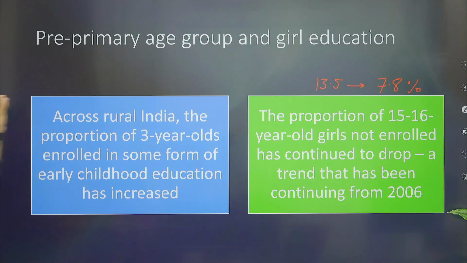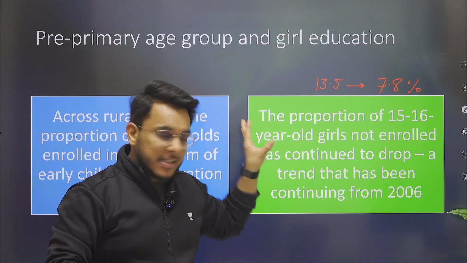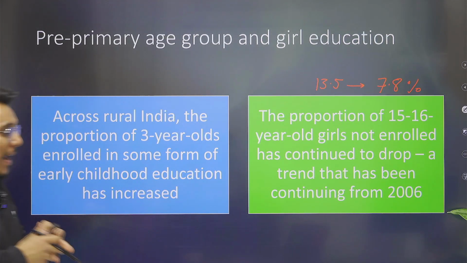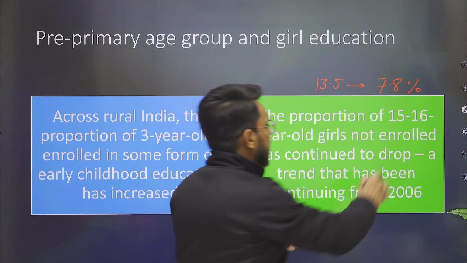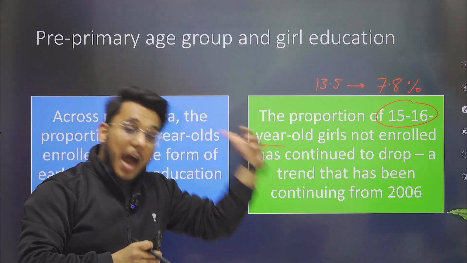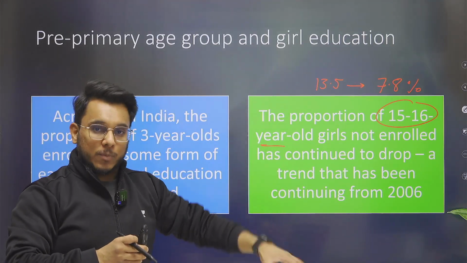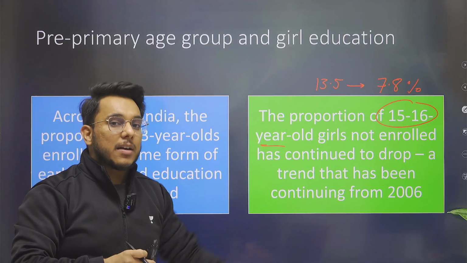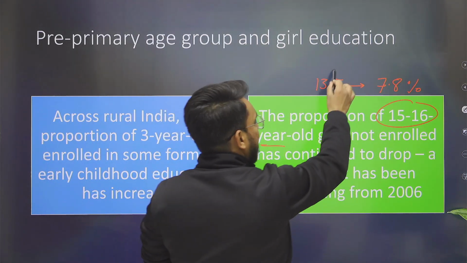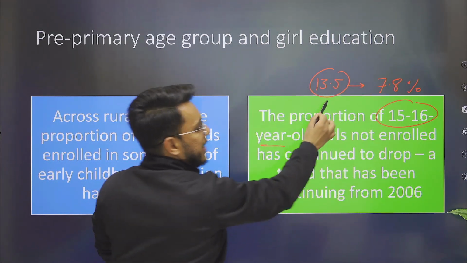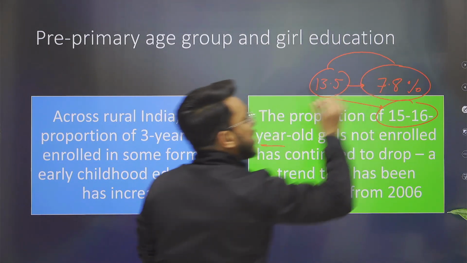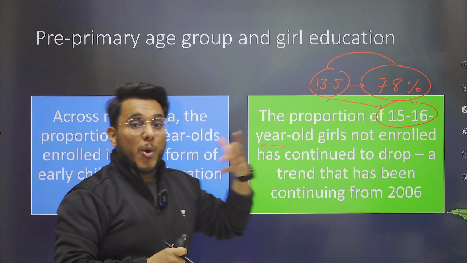Then guys, when we talk about the pre-primary age group, we have seen that enrollment has increased, particularly girl enrollment. And when we talk about the enrollment of girls in the age group of 15 to 16 years, the number of girls who were out of school has gone down. I have written the data here. In 2008, around 13.5% of the girls in the age group of 15 to 16 were not in school, but now this number has reduced to just 7.8%. So it means girls are now enrolled in school.